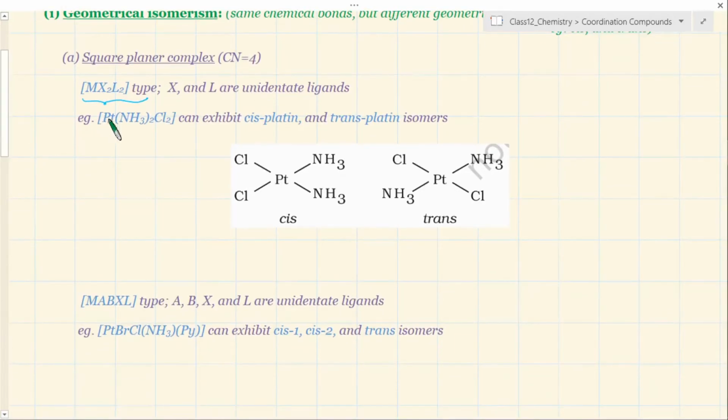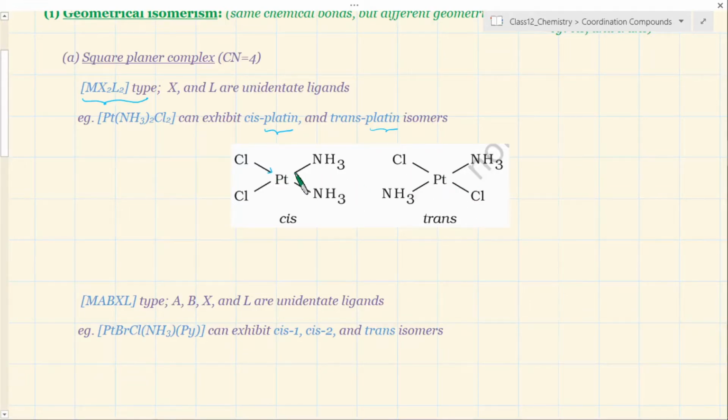The famous example for this is diamminedichloridoplatinum, where the oxidation number of platinum is 2, platinum(II). Generally the common name is platin. So the two isomers are called cis and trans platin. In the cis isomer, you can see that the two chlorines bonded to platinum are facing each other, like the ammonia, but in the other case they are diagonal to each other.